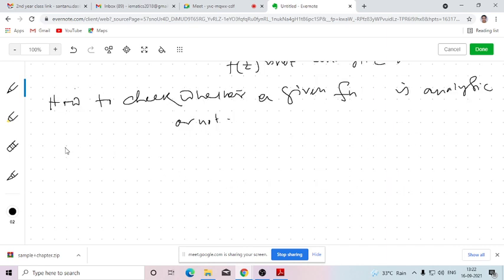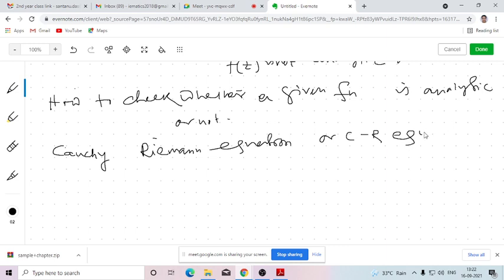Before that, we need to know one equation that is called the Cauchy-Riemann equation or CR equation. While we are considering a function of one real variable, let's say y equals f(x), up to first order the number of dependent variables is 1 and the number of independent variables is 1.